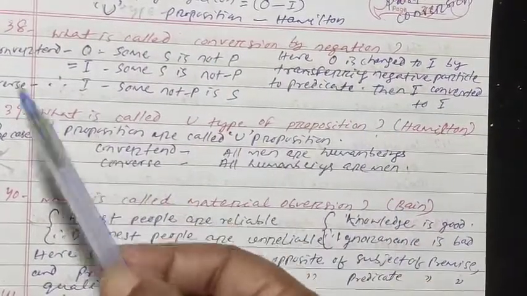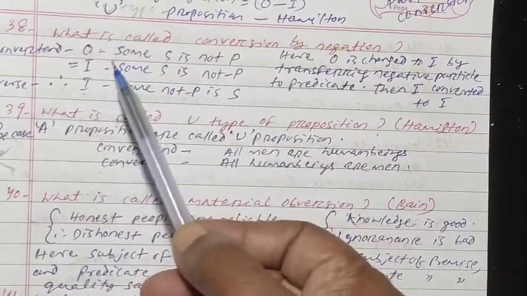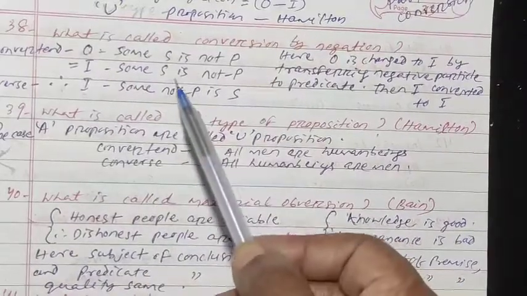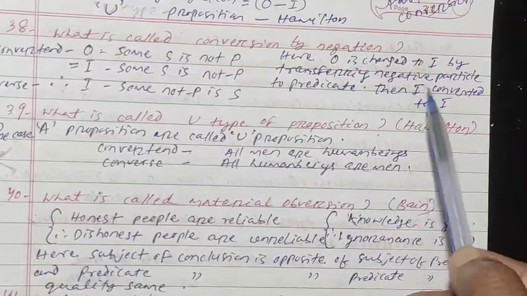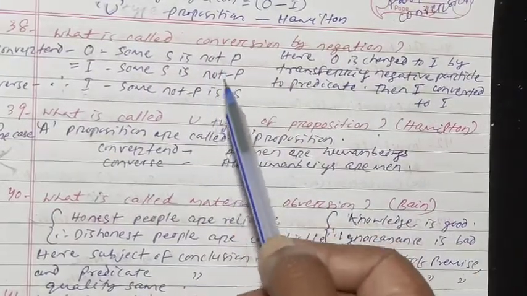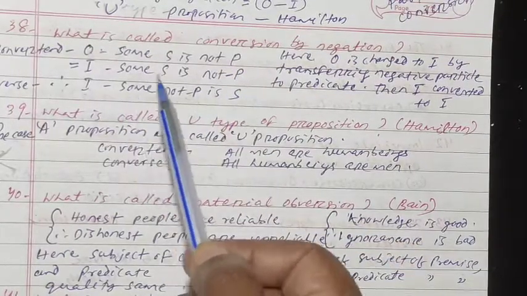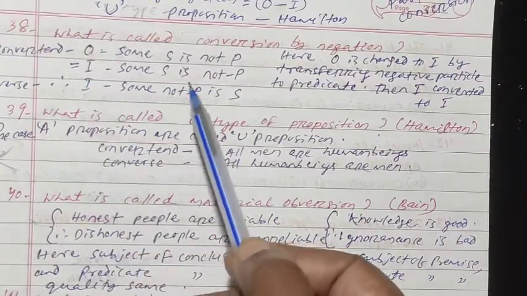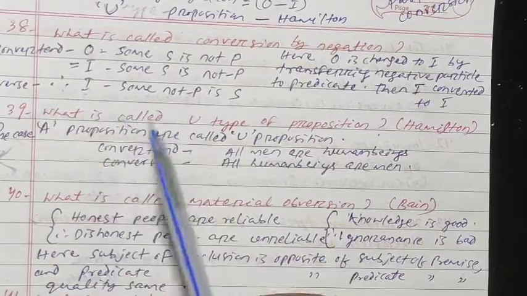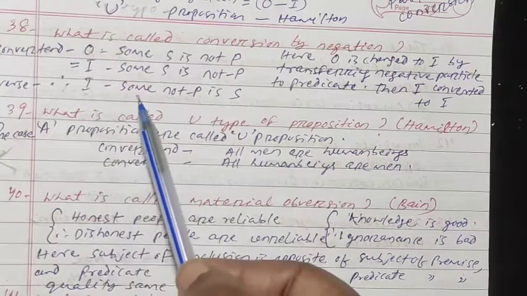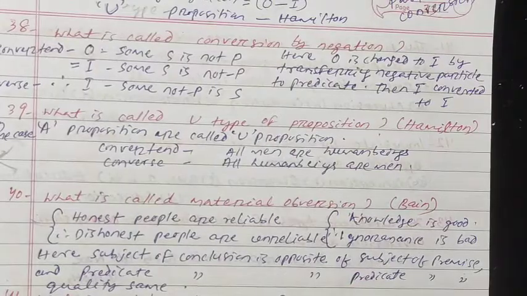Here I have taken an example, the convertend O proposition, Some S is not P. O proposition is a particular negative proposition. If we transfer the negative particle to the predicate, that means not-P, this proposition will be I: Some S is not-P. Then I proposition is converted to I proposition according to the rule, so the conclusion will be I proposition: Some not-P is S. It is called conversion by negation.